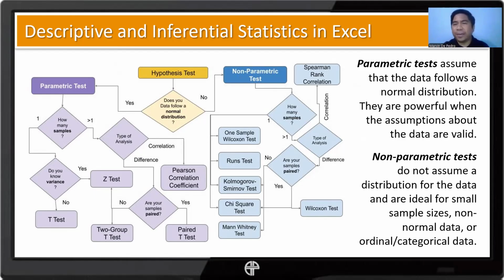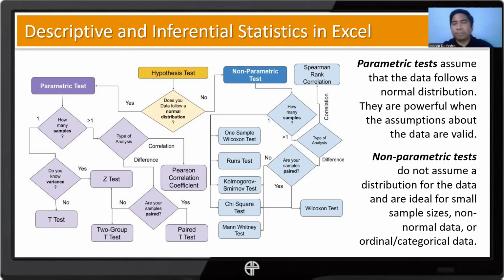On the other hand, non-parametric tests do not assume a distribution for the data, and are ideal for small sample sizes, non-normal data, or ordinal or categorical data. Parametric tests normally use numerical data; categorical data can be represented in terms of numerical data, like their corresponding frequencies.